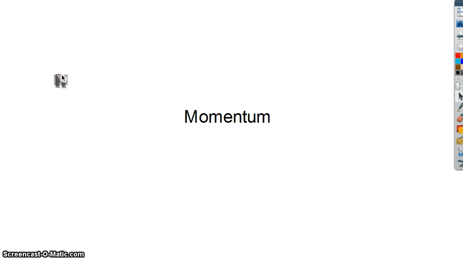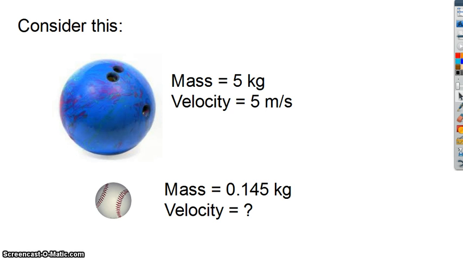In this video, we will be learning about a quantity called momentum. Consider if somebody asks you a question: would you rather be hit with a bowling ball or a baseball? Doesn't matter how fast they're going. Bowling balls typically have a mass of around 5 kilograms. If we think about a bowling ball traveling at 5 meters per second, is there a speed that a baseball could be traveling at to make its impact on you equivalent to that of the bowling ball, or perhaps even worse? And what would that velocity be? How would we know?